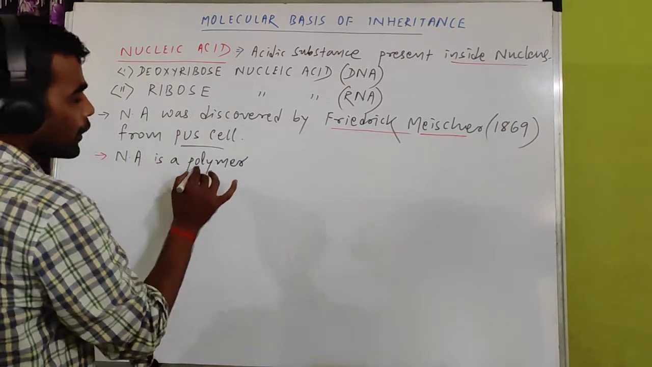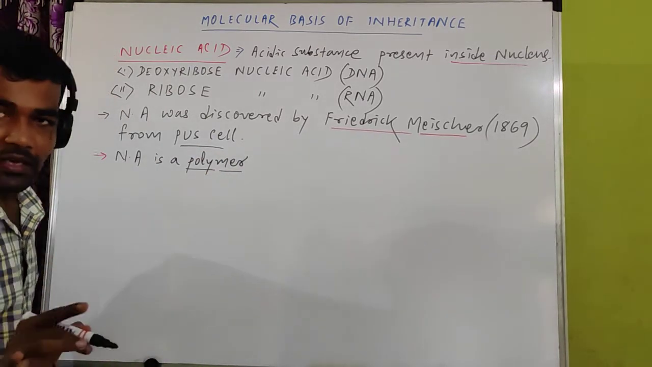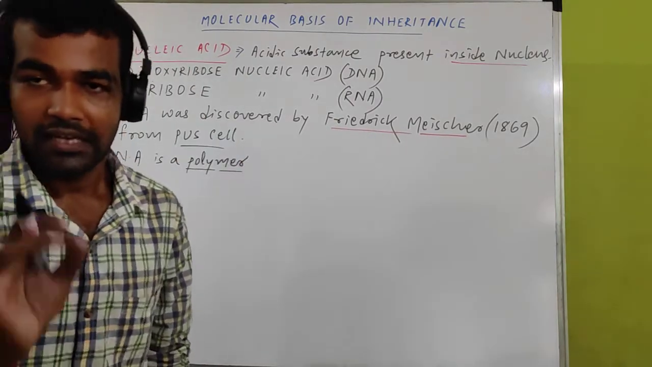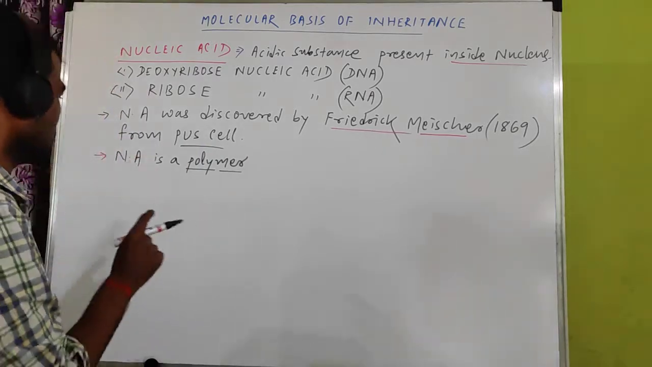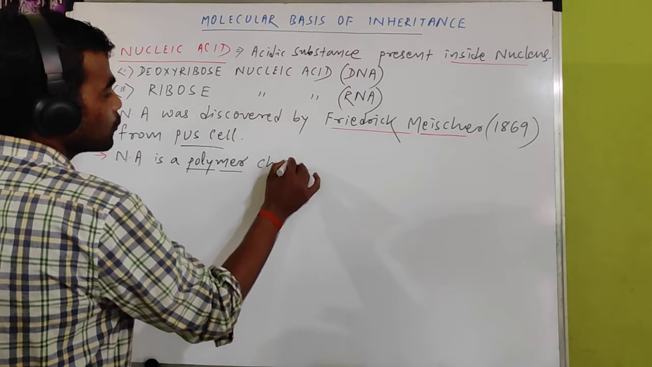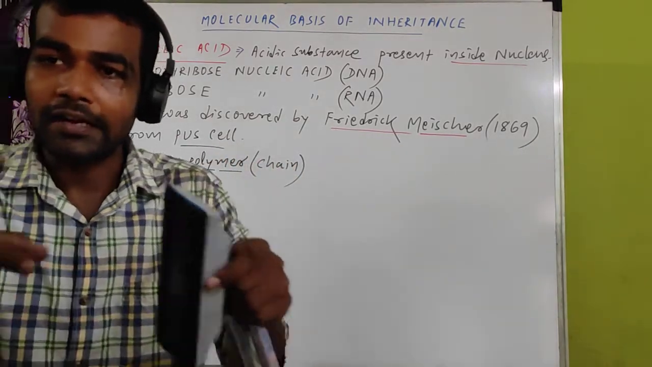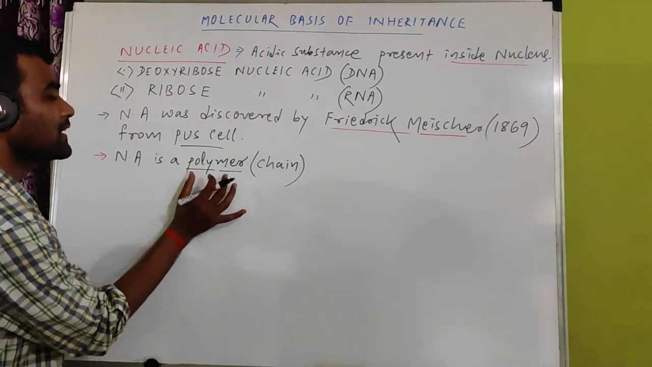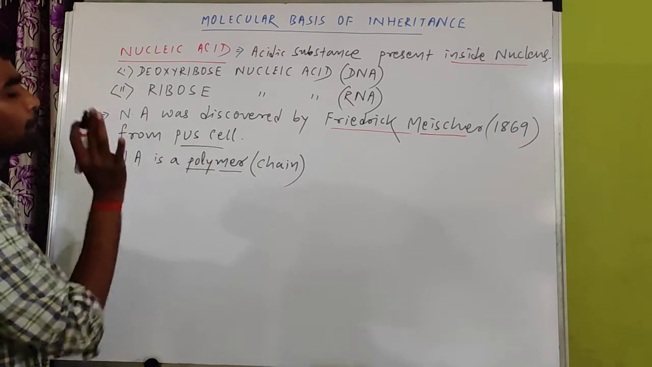What is the meaning of polymer? Poly means many, mer means unit. A substance which is made of many units is called a polymer. So nucleic acid is a polymer, or in other words, a chain. When many substances combine, they form a long chain. In scientific words it is called a polymer. Clear? So nucleic acid is a polymer.